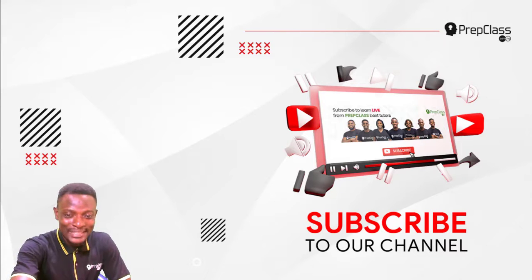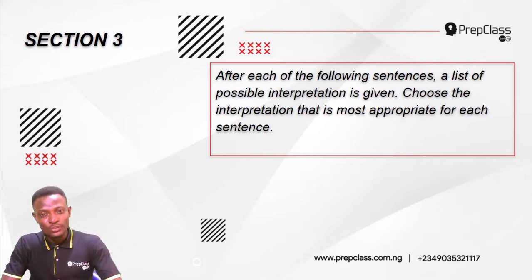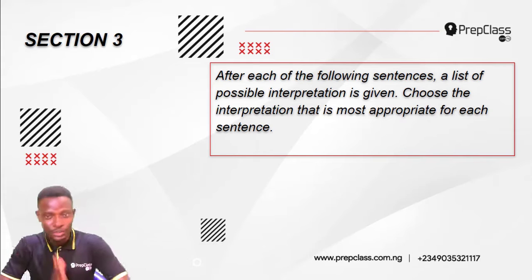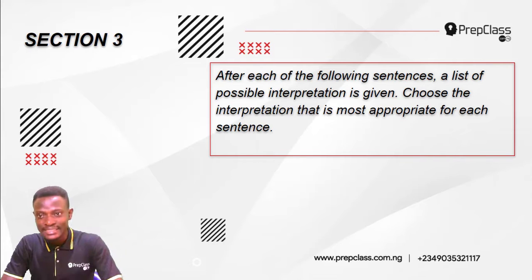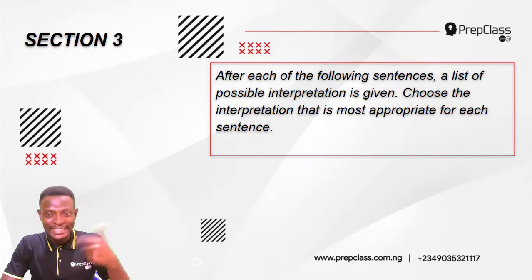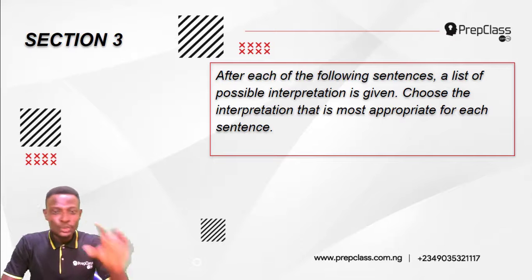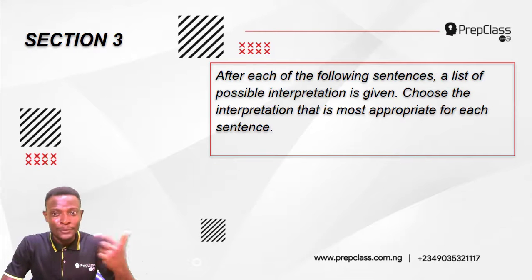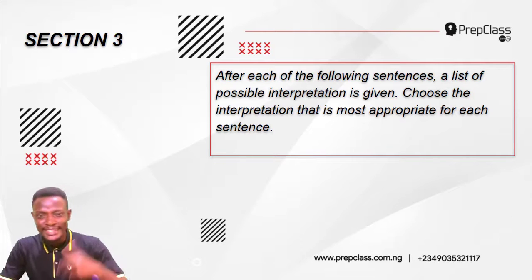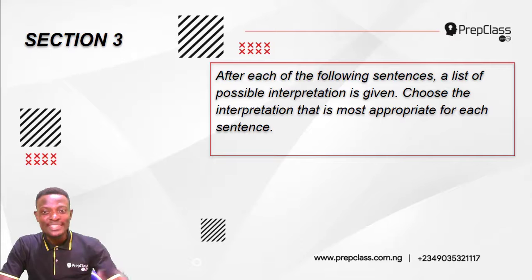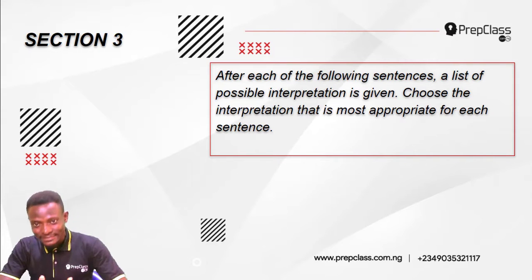Alright, let's begin. For questions 26 to 30, there is an instruction. The instruction reads, after each of the following sentences, a list of possible interpretation is given. Choose the interpretation that is most appropriate for each sentence.